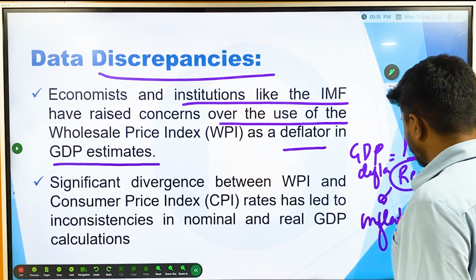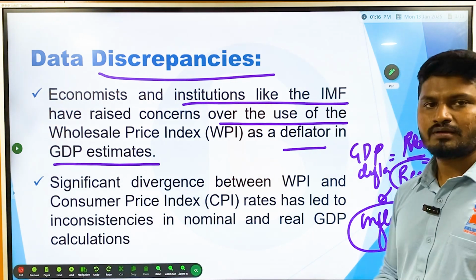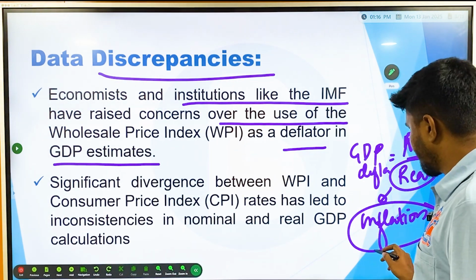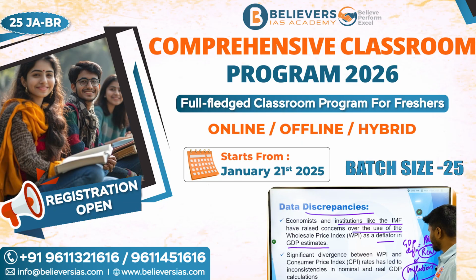In global standards, inflation is normally measured using the producer price index or consumer price index, because studying inflation at the producer level or the consumer level is more suited for describing the GDP deflator or the real GDP. But in India, we are using the wholesale price index.